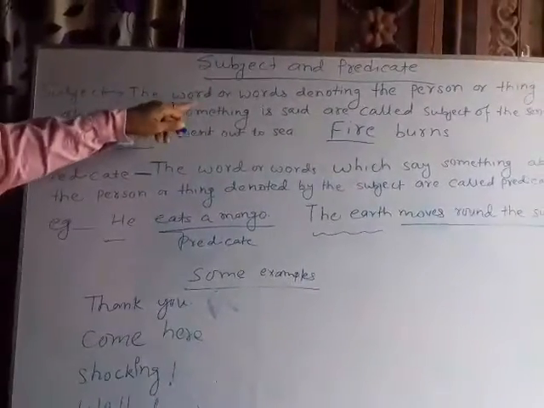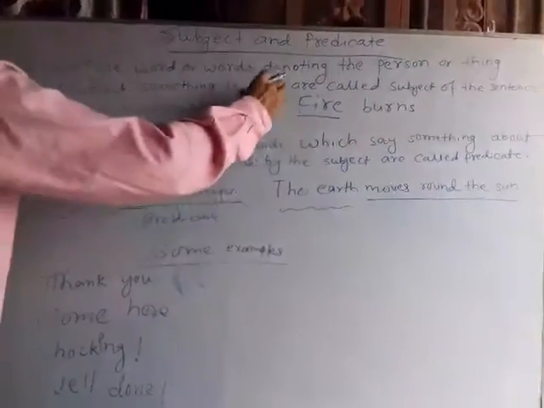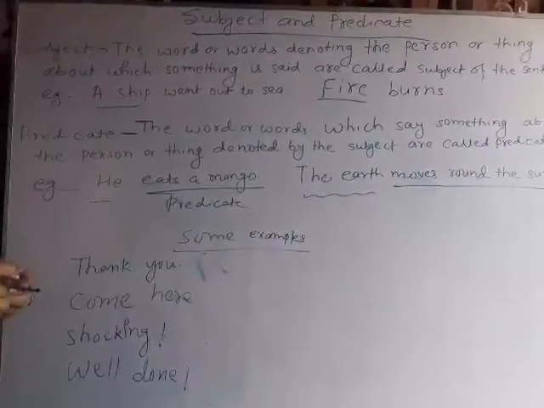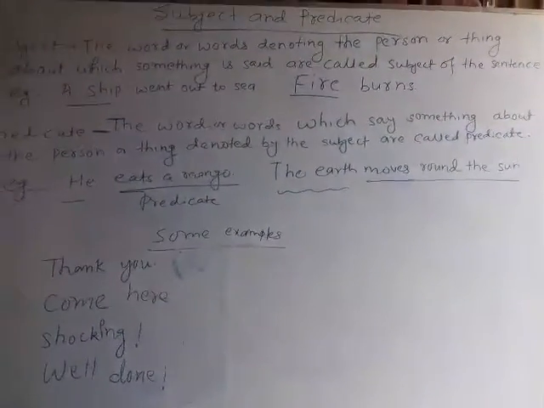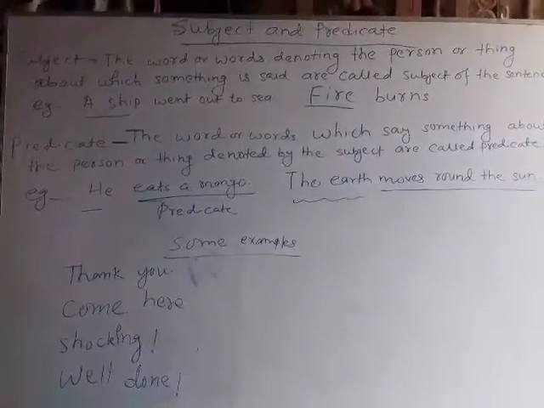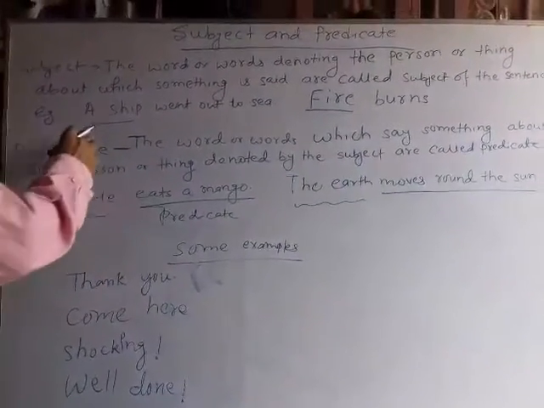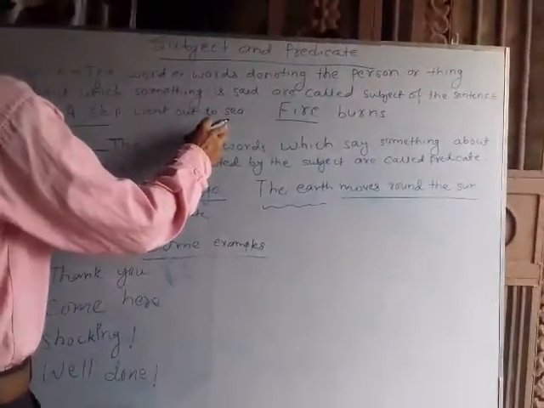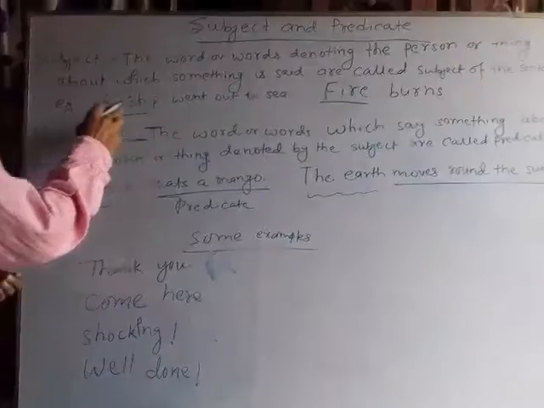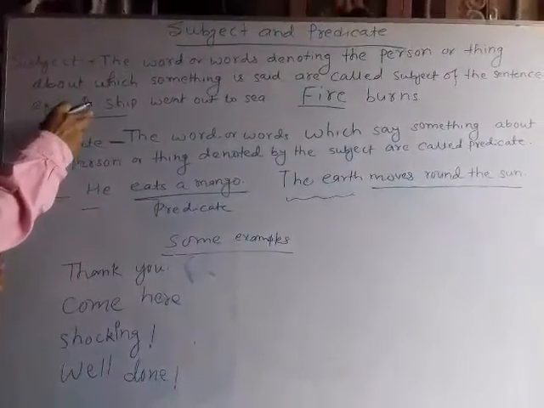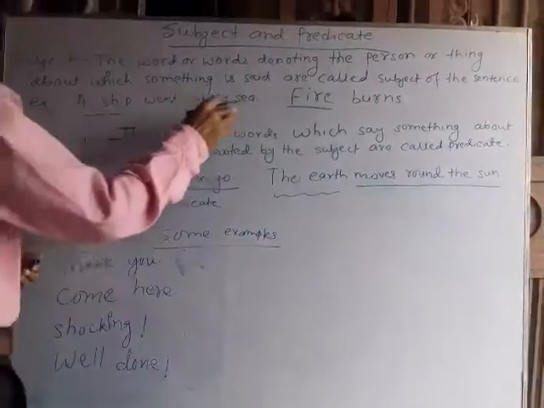The word or words denoting the person or thing about which something is said are called the subject of the sentence. For example, a sheep went out to sea. It means we are talking about a sheep. Something is said about a sheep.